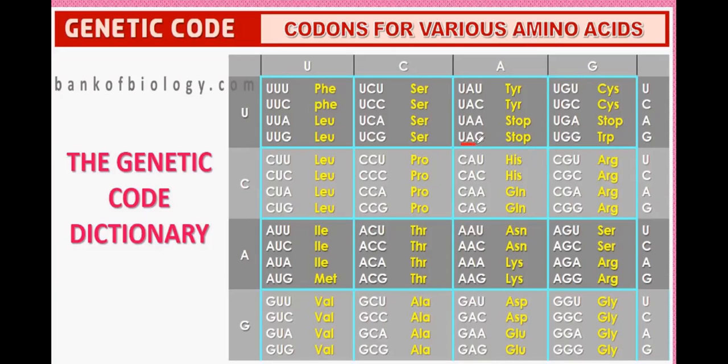This codon UAA, UAG, and UGA. These three codons are known as what? Stop codons. And here AUG is known as the start codon. It has a dual function: it codes for the amino acid methionine, and it also starts the process of translation.